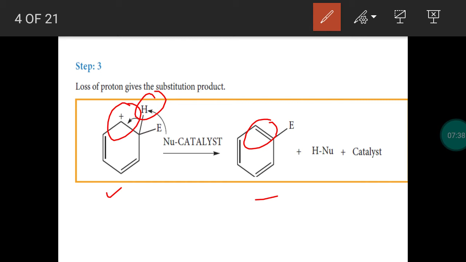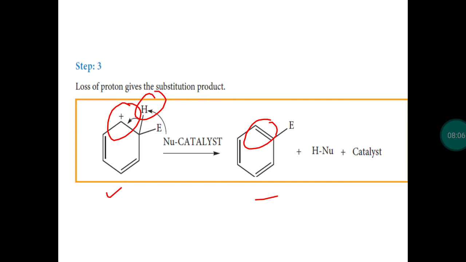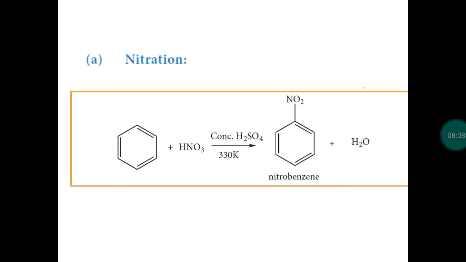So what are the three steps in electrophilic substitution reactions? First step is the generation of electrophile. Second step, attacking of electrophile on benzene ring will give you carbocation intermediate, which is stabilized by the resonance. Point number 3, proton will be lost from the carbocation intermediate. We get the product. Again, the double bond is formed. So there are many electrophilic substitution reactions. One by one we will discuss.